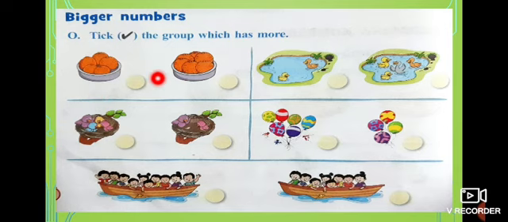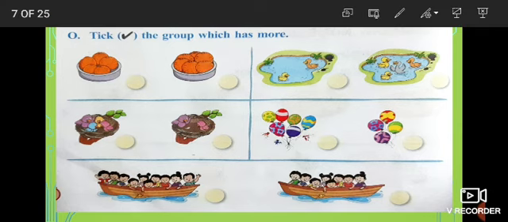Look at here. In the bowl, we have how many oranges? 1, 2, 3, 4, 5. And here, 1, 2, 3, 4, 5, 6. Which is more? If anybody shows you a small chocolate and a big chocolate, which one do you choose? Choose it correctly. Choose the big one. Here, 5 oranges are here and 6 oranges are here. Which is having more? This one. So, what you have to do? You have to give a tick on this picture.